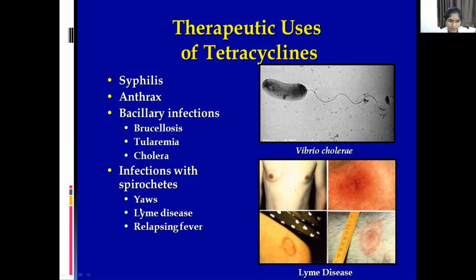Infections with spirochetes like yaws. It is a bacterial infection that affects skin, bone, and cartilage. And Lyme disease is caused by Borrelia bacteria. It is transmitted by ticks.